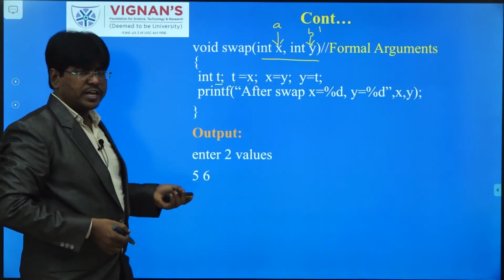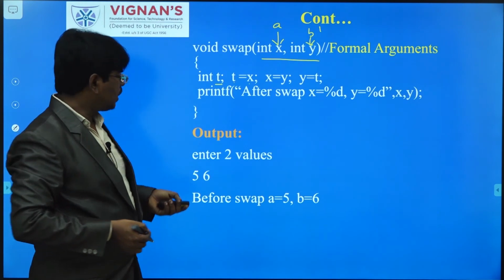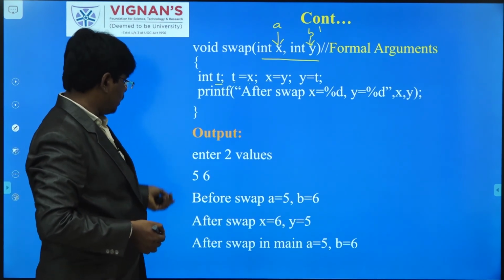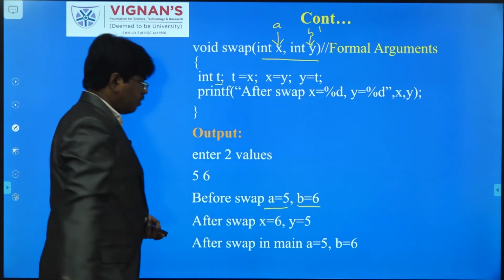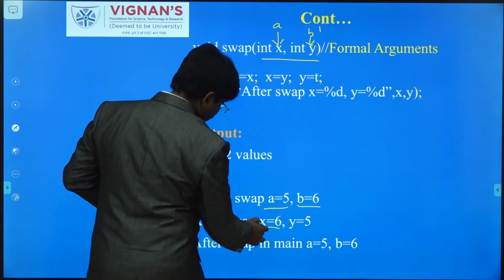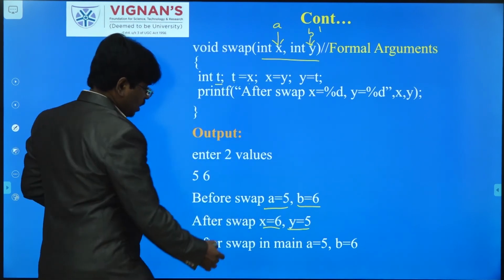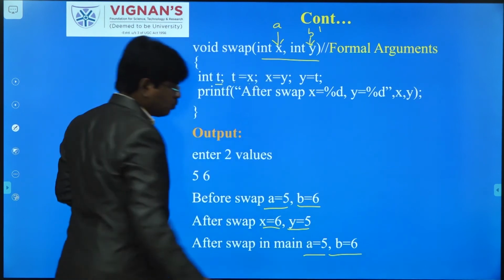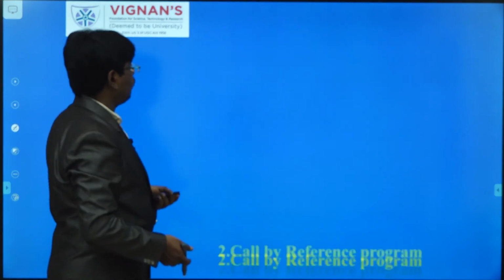But there is a disadvantage: the calling function cannot be affected. If you look at the output, before swap, a will be 5 and b will be 6, but after swap only the x and y values are swapped. Why? Because it is the called function, and the calling function cannot be affected. Both values are the same as before. This is the problem, so we go for call by reference.